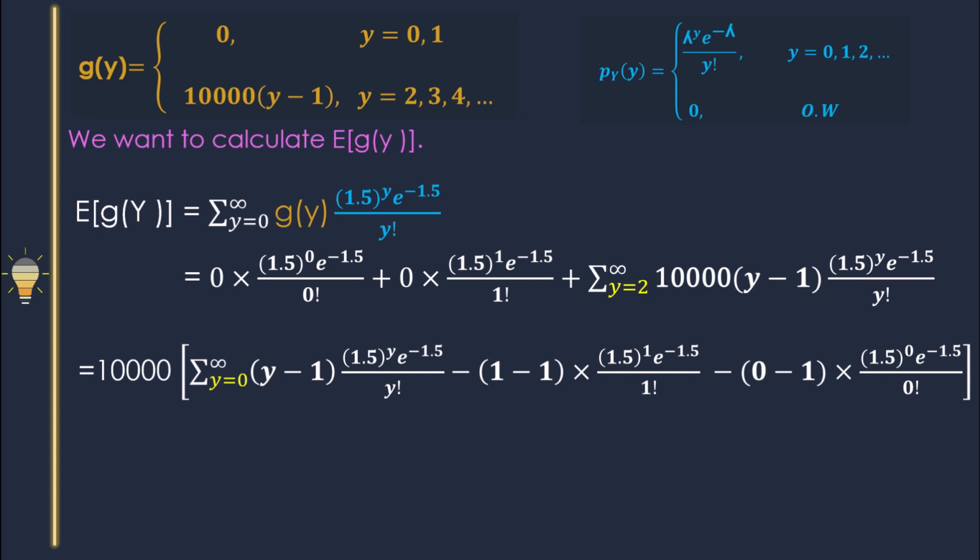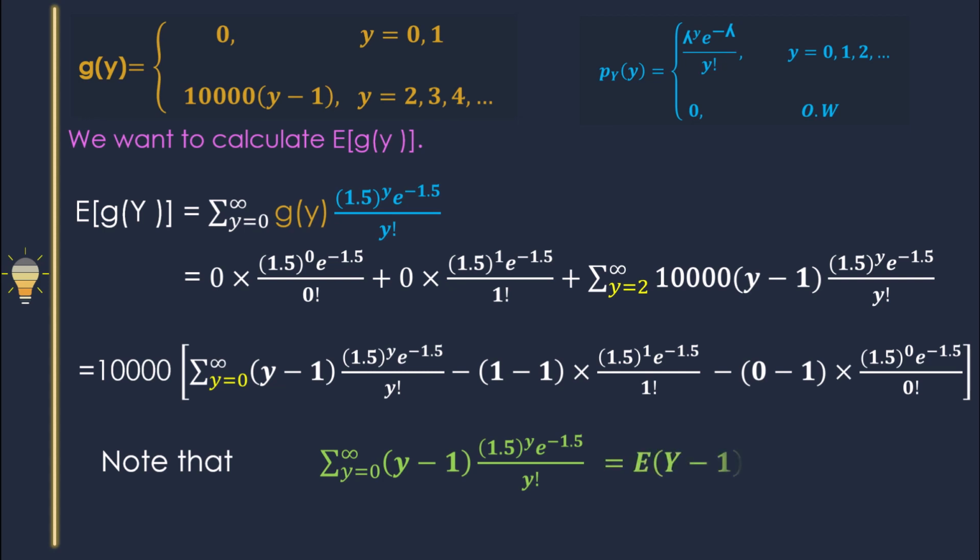Then actually we know we add 2 extra terms. What are those 2 extra terms? That is y equals 0 and y equals 1. Therefore, I need to subtract these 2 terms. So those are the 2 terms I have subtracted here. Note that this summation, what is this summation? It is the expected value of y minus 1. And also we can expand this expected value of y minus 1.